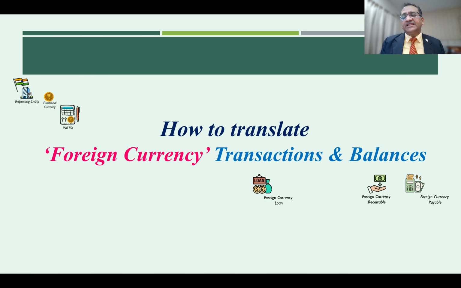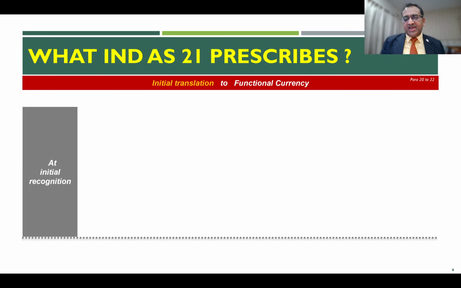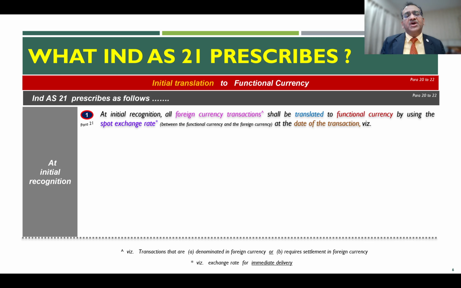What is it that the two standards prescribe if you have a scenario like this? How would you deal with it? In the same example, on 1st February 25, you have entered into or raised a foreign currency loan amounting to $1 million.